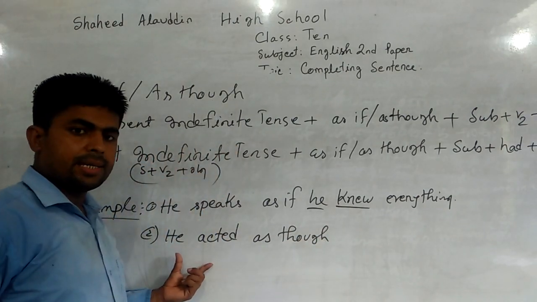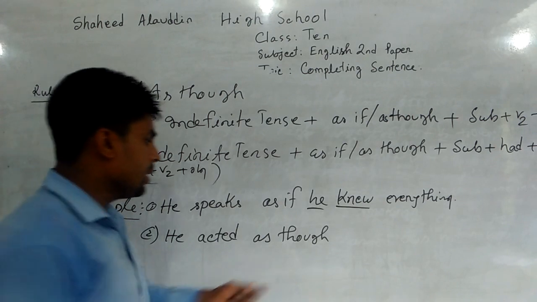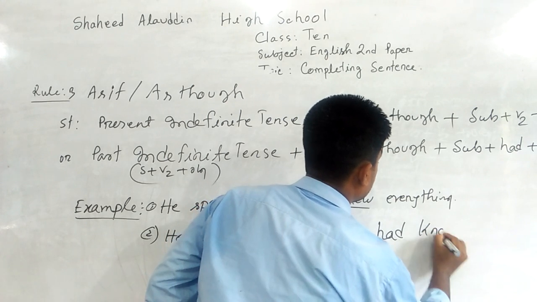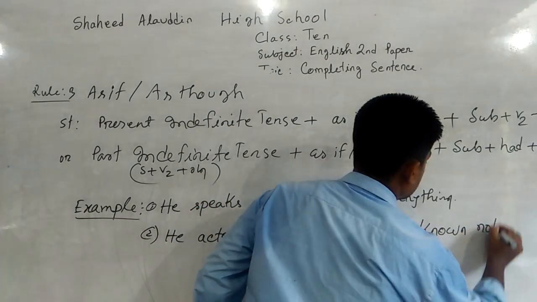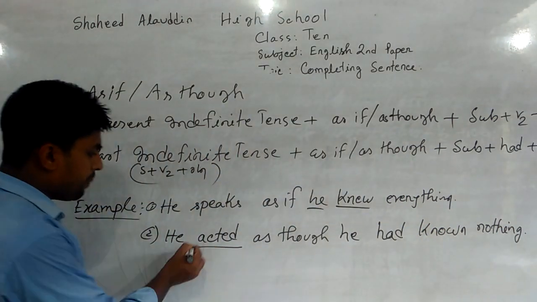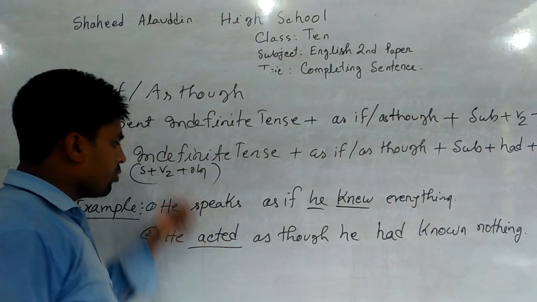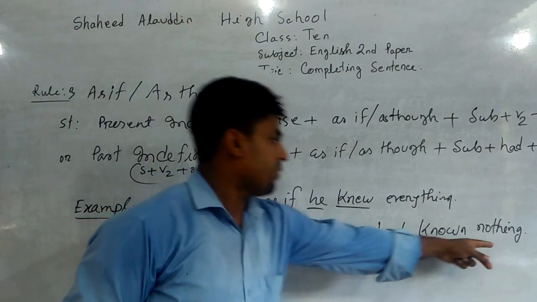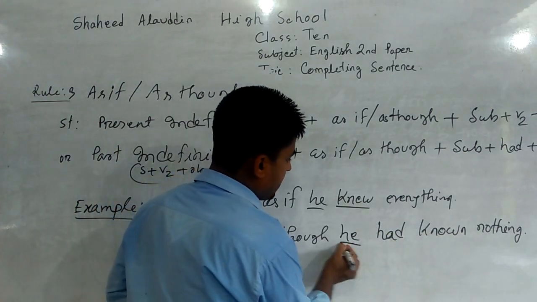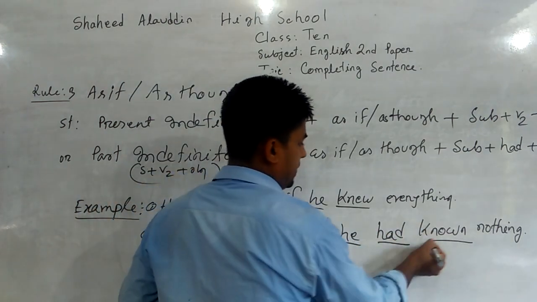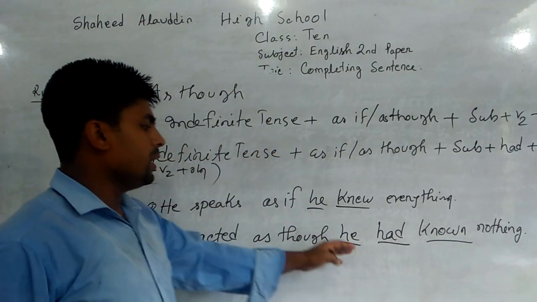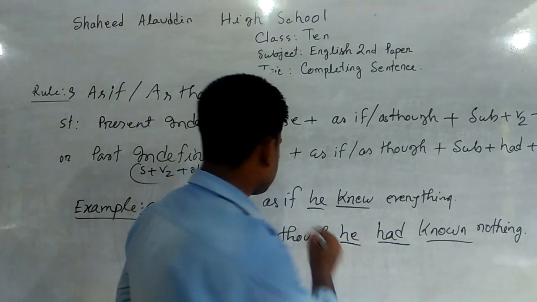He acted as though he had known nothing. Here, the first clause is in the past indefinite tense. For this reason, according to the rules, we have used past perfect tense after as if or as though. Here, the structure of past perfect tense is subject had plus B3, the past participle form of main verb. He acted as though he had known everything.